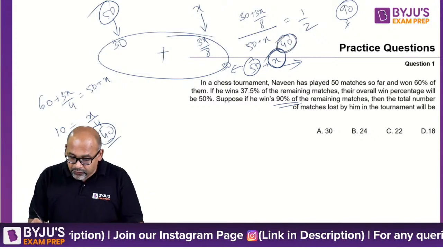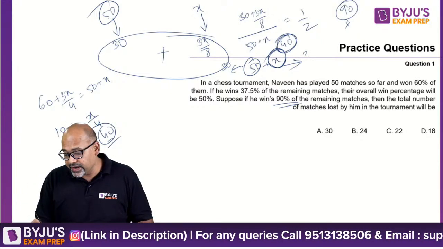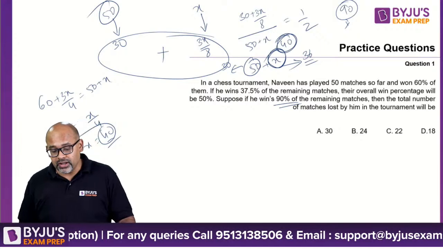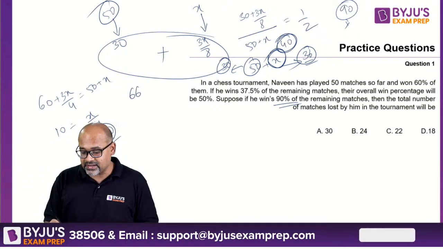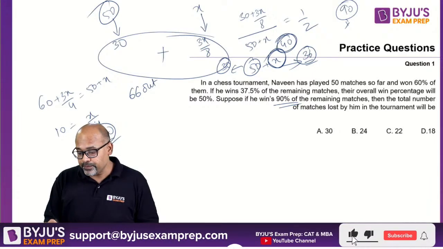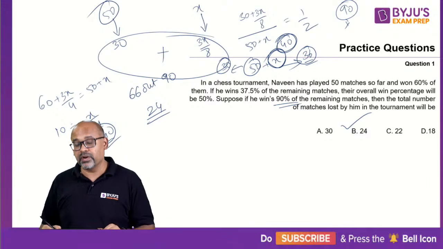And here out of 40 he is winning 90%. So 9 4s are 36. So he is winning 36 here. So the total winning is 36 plus 30, which is 66. 66 out of 90. So 24 matches. Option B. 24 is your answer.